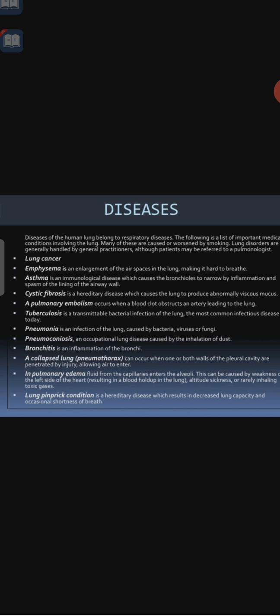Lung pinprick condition is a hereditary disease which results in decreased lung capacity and occasional shortness of breath. This occurs due to the lung pinprick condition. Okay, this is also a hereditary disease.